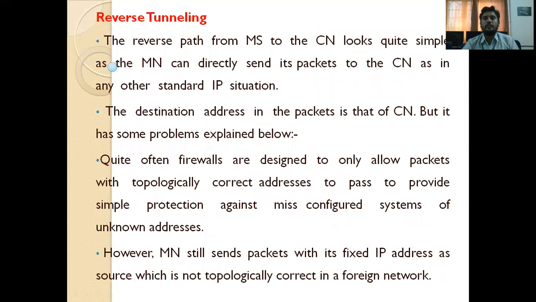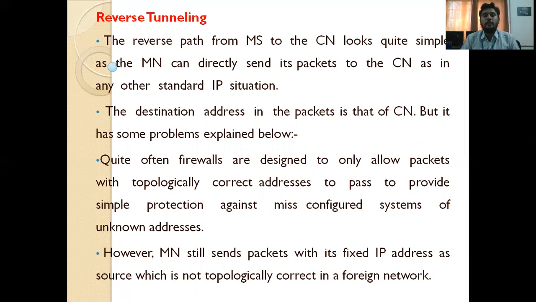And reverse tunneling. Reverse tunneling means, up to now we discussed data packets from the correspondent node to the mobile node. But reverse tunneling means data packets from the mobile node to the correspondent node. How is the IP packet transmitted from the correspondent node to the mobile node? It is transmitted via the home agent and foreign agents. There are multiple foreign agents, the new foreign agent and the old foreign agent. But in reverse tunneling, generally in the first step, the data packet reaches directly from the mobile node to the correspondent node because it knows the IP address of the correspondent node. So via the home agent, the IP packet is delivered from the mobile node to the correspondent node.